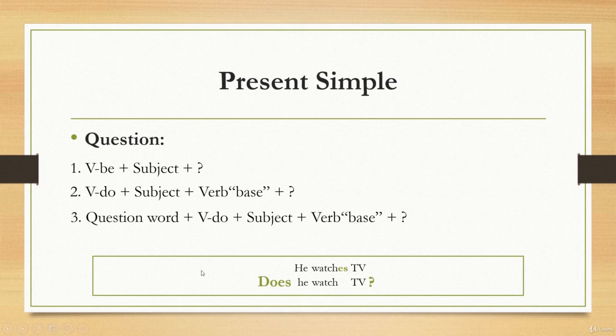The last form here is the long answer, or information question, asking about information by adding a question word. We simply add a question word at the beginning of the question. So he watches TV. Does he watch TV? Where does he watch TV? The last thing here, changing the D into a small letter, and the question is ready.